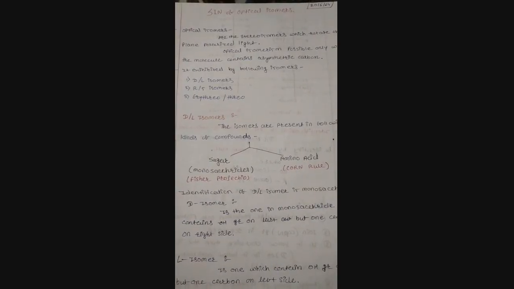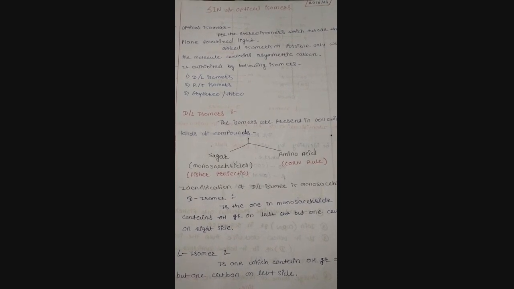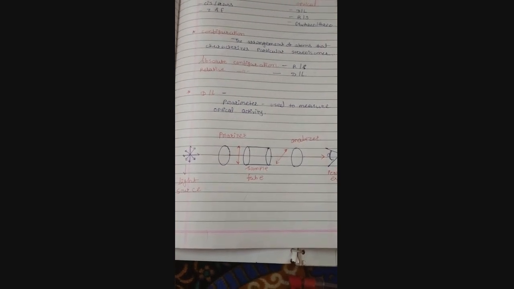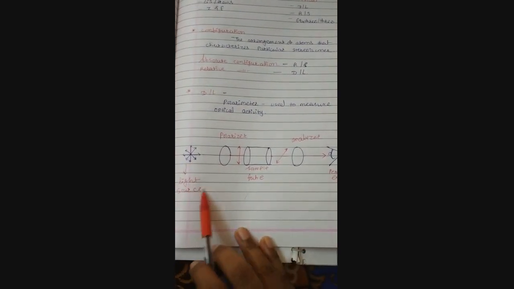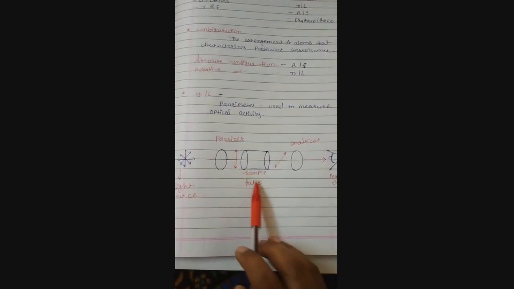Optical isomers are stereoisomers which rotate plane polarized light. Optical isomers are possible only when the molecule contains an asymmetric carbon or chiral carbon. Polarimetry is used to measure the optical activity of a compound. Here is the polarimeter: the light source, polarizer, sample tube, analyzer and an eye.